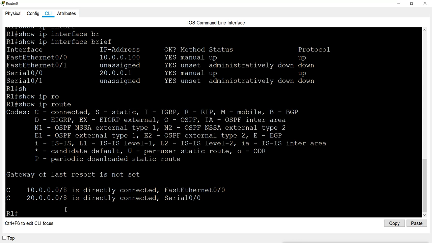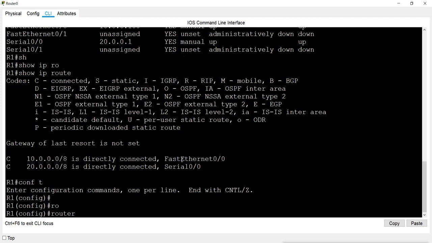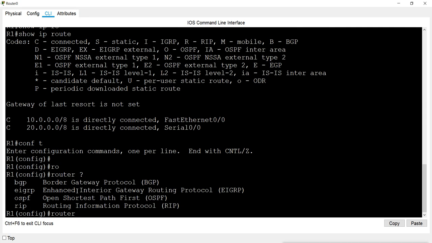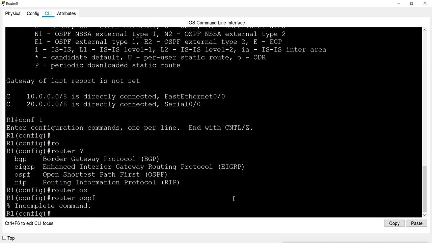Now I want to configure OSPF here, so I will go to config mode. Just like other routing protocols such as RIP or IGRP, we can configure OSPF by using the router command. Router, and then we can give any routing protocol which we want to configure. So I will mention OSPF here. Now, like RIP or IGRP, when I press enter here, it says incomplete command. Incomplete command means there is something more we have to give, which is not given, and without it the command will not complete.